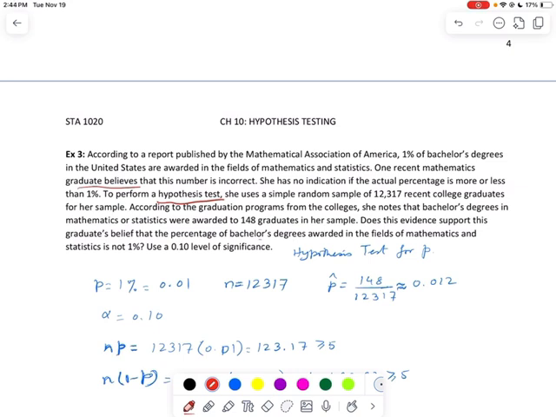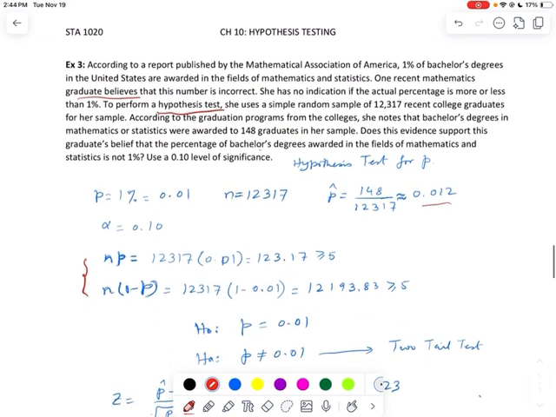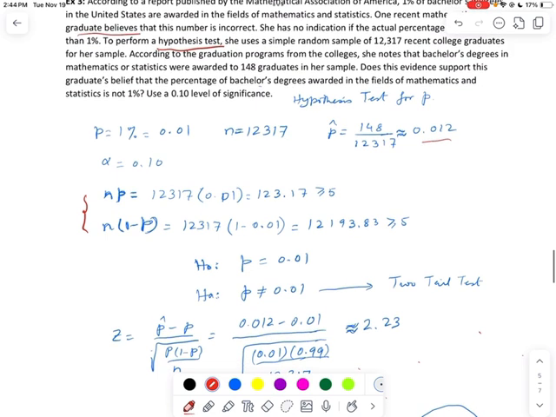So we divide and we get our value for P hat. Now we check the conditions for NP and N times 1 minus P. They are satisfied. Both numbers we get are greater than 5, so the conditions are satisfied.